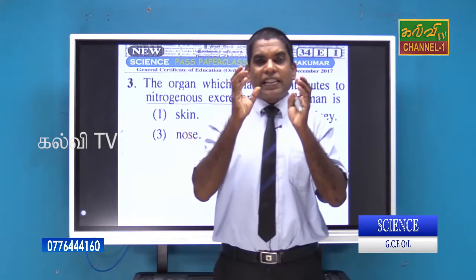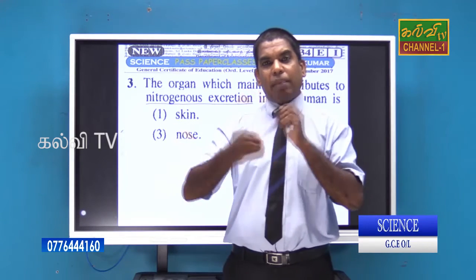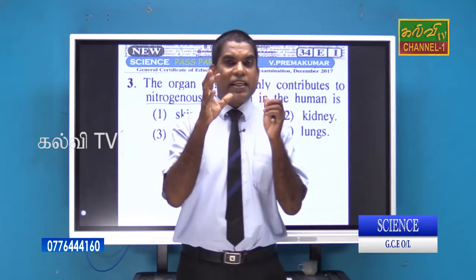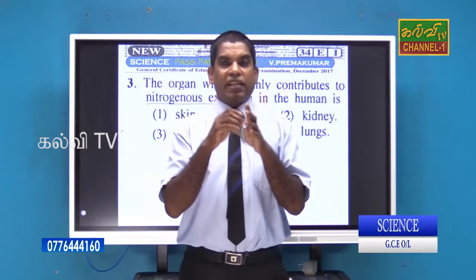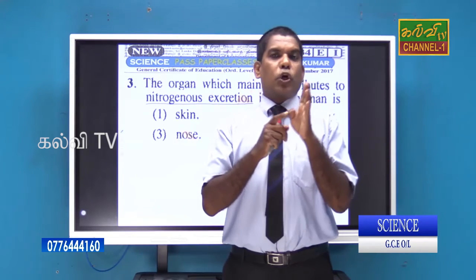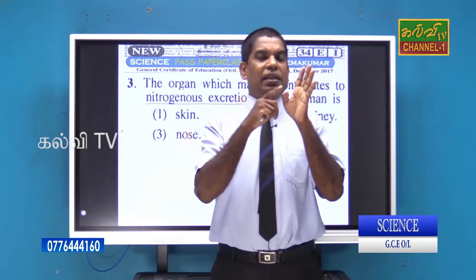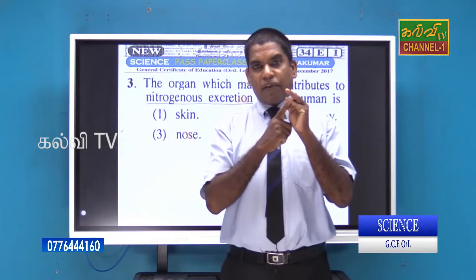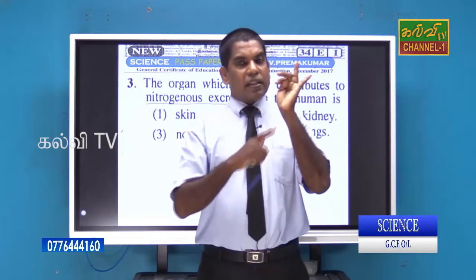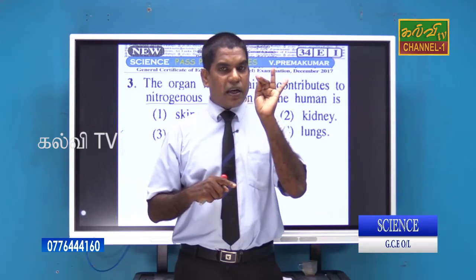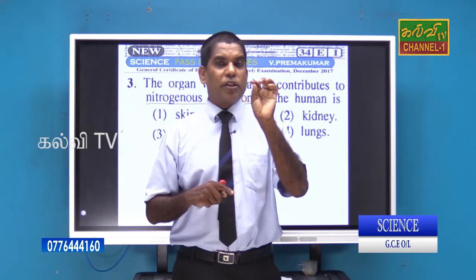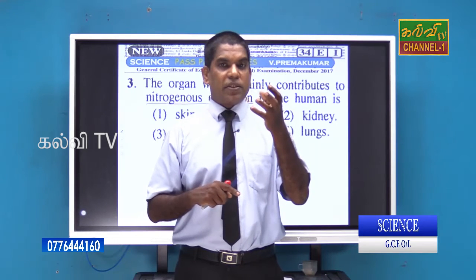Anyway, excess amino acids are deaminated in the liver, producing nitrogenous waste substances such as urea, uric acid, and creatinine. Therefore, nitrogenous excretory materials are produced mostly from amino acids.